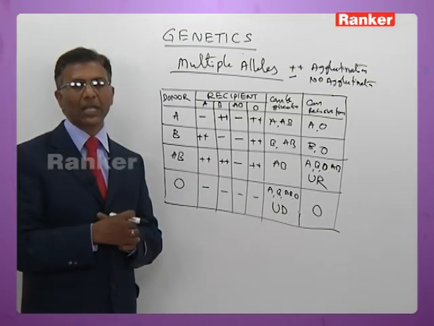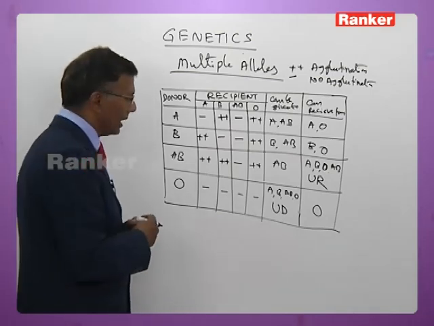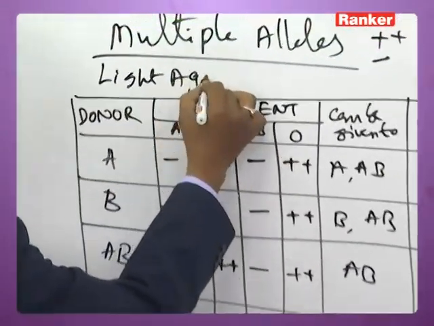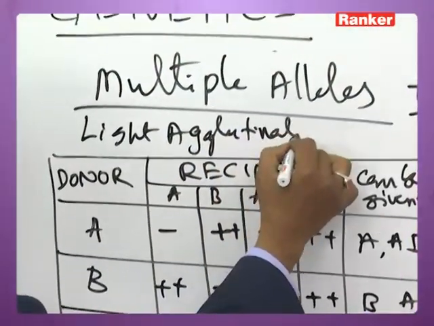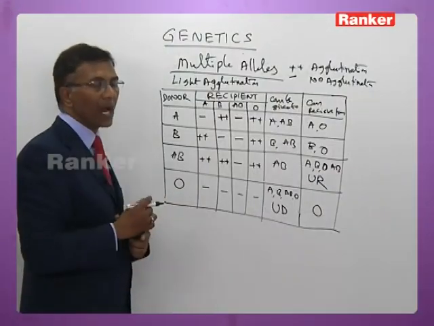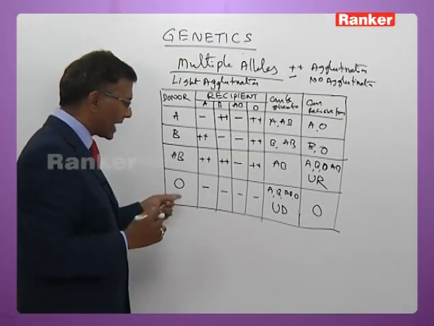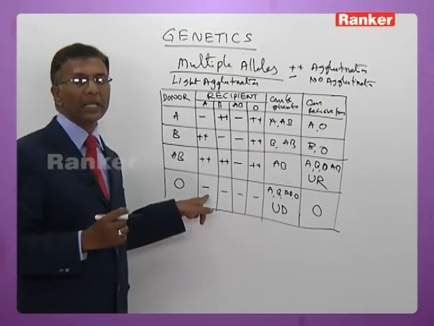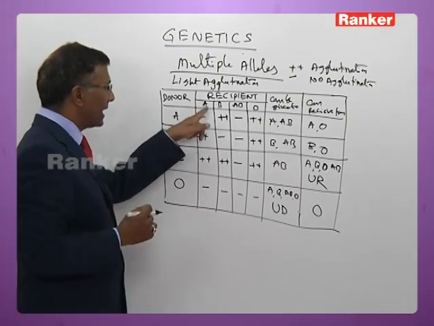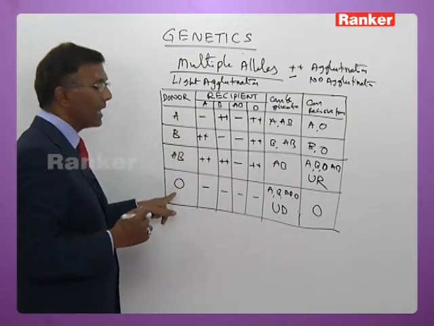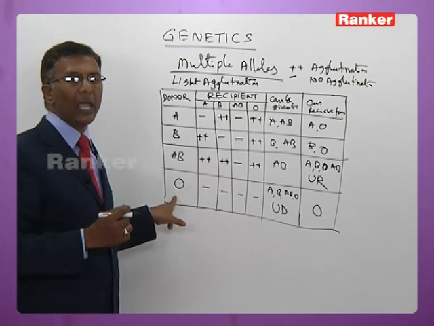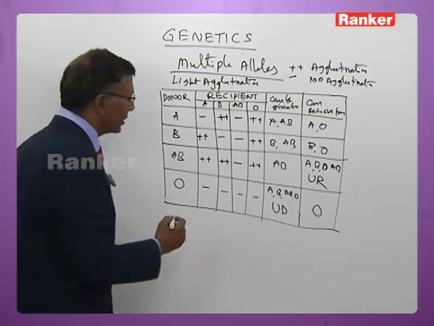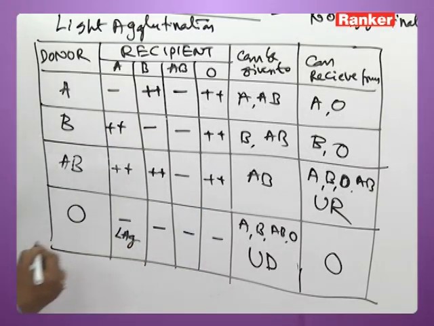Apart from heavy agglutination, there is a provision for light agglutination also. Light agglutination is not fatal. Where are the chances for light agglutination in this tabular form? Suppose O, when it is given to A person who has got antigen A, antigen A of the recipient can agglutinate antibody A of the donor, which causes light agglutination. So here there is a chance for light agglutination which is not fatal.